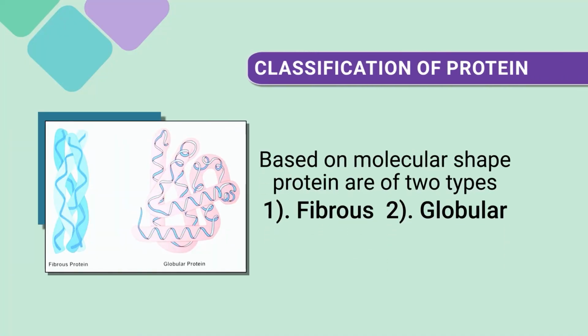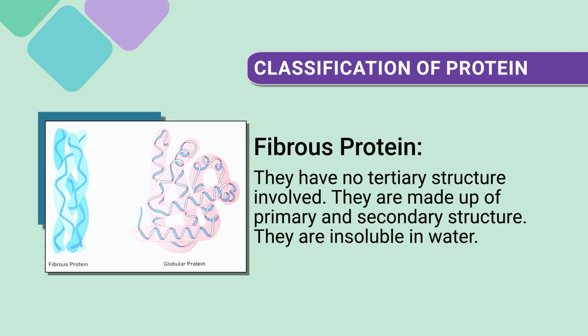Then we will move to another classification, that is based upon the shape of protein, and on the basis of shape the protein is classified into 2 groups: fibrous protein and globular protein. Fibrous protein has no tertiary structure involved. They are made up of primary and secondary structure. They are insoluble in water.